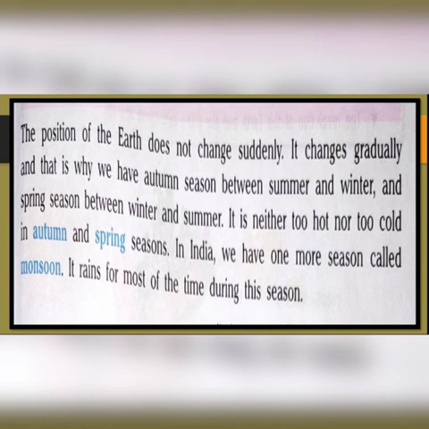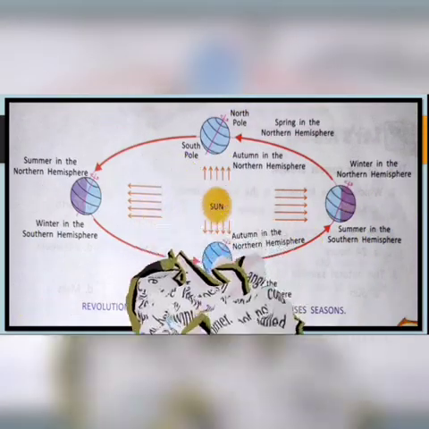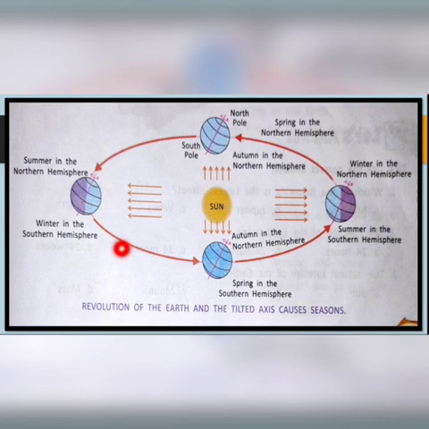Okay. Now you have learned how the changes in season occur. Okay, it is because of what? Our earth is tilted and it revolves around the sun. Yes. Now let us see this picture. This, it is what? The orbit. Okay, that means the particular path that our earth revolves around the sun. Yes.